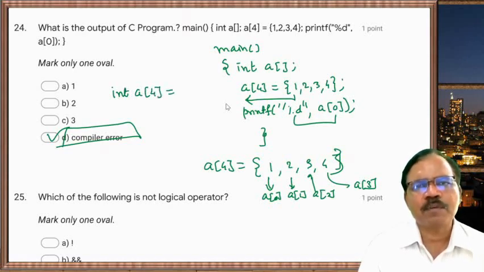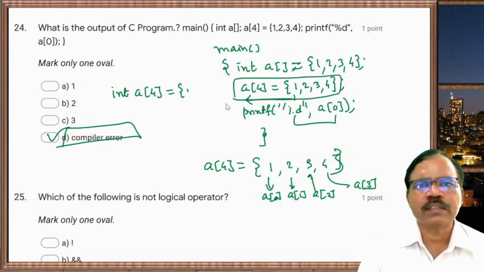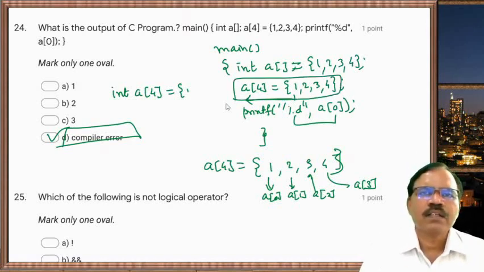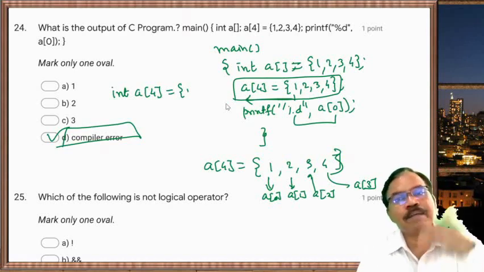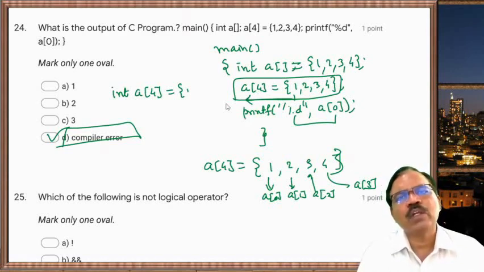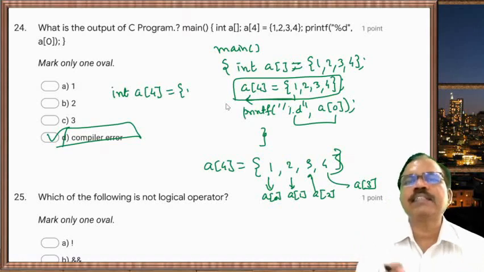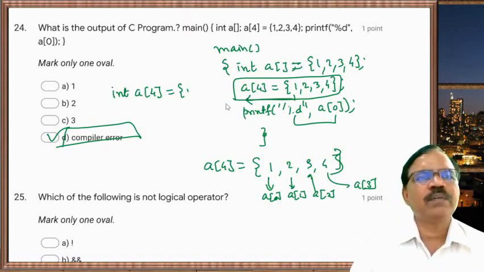Means at the time of declaration you can give values here 1, 2, 3, 4, but you cannot give values like this. So either you give values at the time of declaration, or after that, if you want to give values, you can give values using some input function like the scanf function. So here it will show you a compiler error.